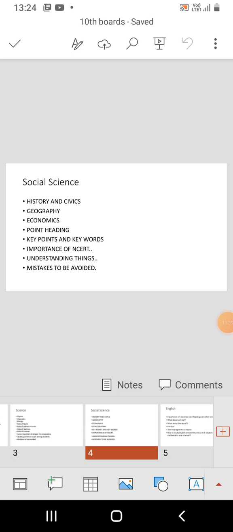In economics, getting 20 out of 20 is quite easy, but sometimes the number of MCQs in economics is higher compared to other sections. Mostly in an 80 marks examination, one is supposed to get 7 MCQs in economics, 3 to 4 MCQs in geography as well as history, and 5 to 6 MCQs in civics.